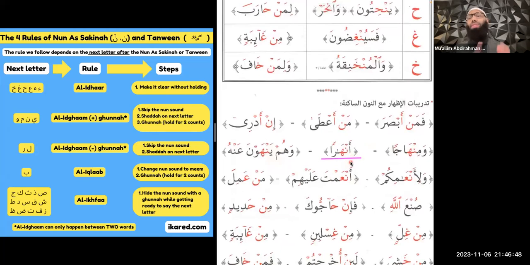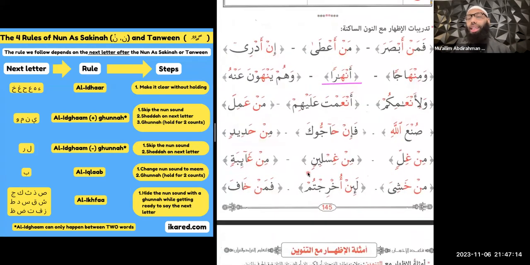Now, again, whenever we have a Nun As-Sakinah or a Tanween, followed by one of these letters, Hamza, Ha, Ain, Ha, Ghain, Kha, these are the steps we're going to follow. Here we have a Nun As-Sakinah, and we have a Ha after it. So, ding, we have Al-Idhar, right? What does that mean? We make it clear. So we're just going to read this the way it looks. Anharon. Just read it the way it looks. You don't hold anything. You don't do anything special. Again, it's the easiest rule.